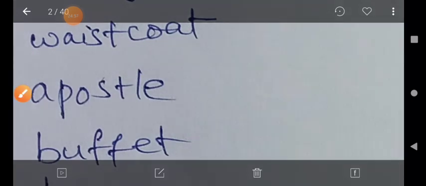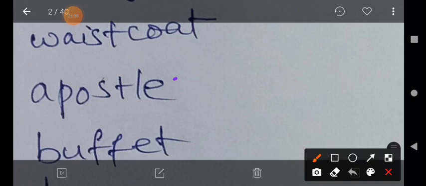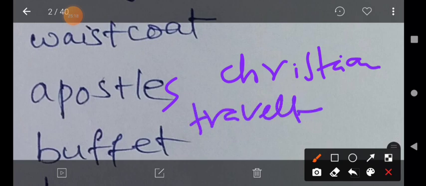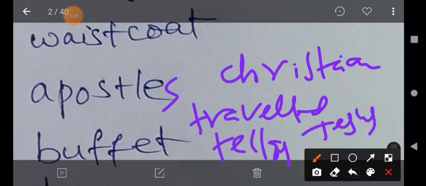One more meaning is a plural noun. If you add s, it becomes plural, apostles. This means the group of early Christians who traveled to different places telling people about Jesus Christ.